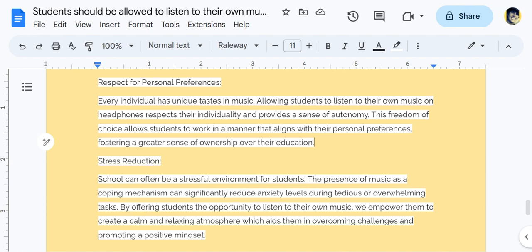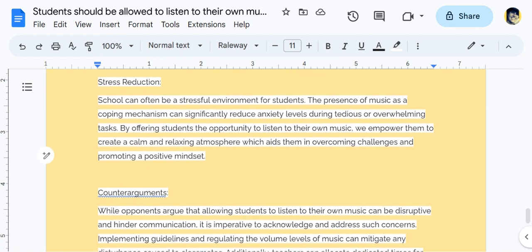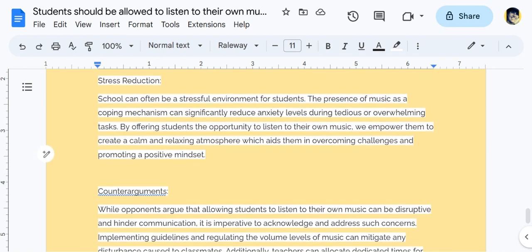So I'm all of a sudden even feeling better about why and how, and proud of myself for definitely allowing students to listen to their own music in the classroom. And after reading this essay from ChatGPT, I definitely want to find a way to encourage more of that within the learning environment. That said, let's go ahead and move to our next body paragraph on stress reduction.